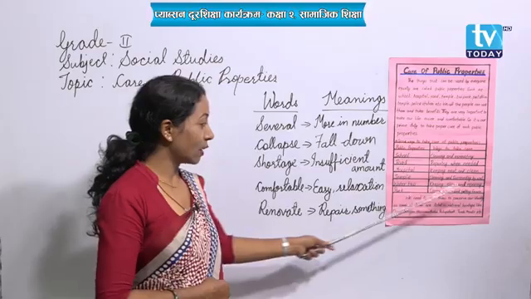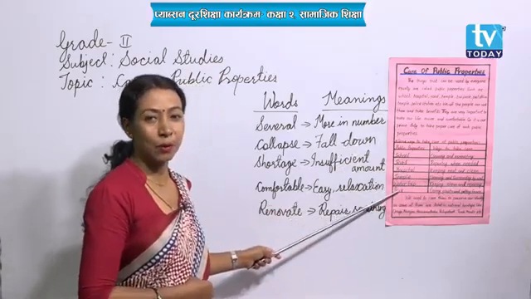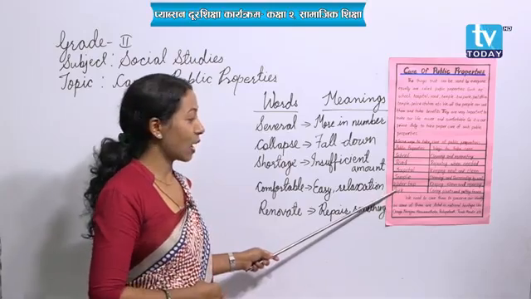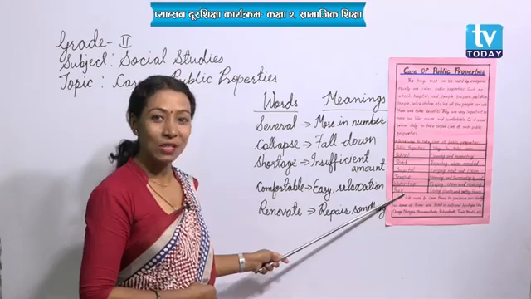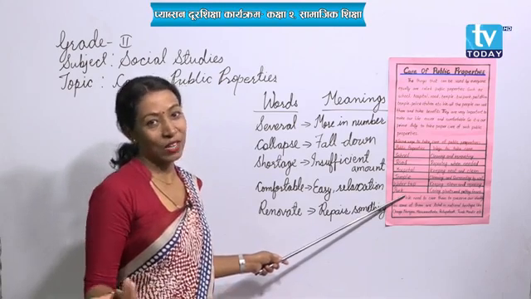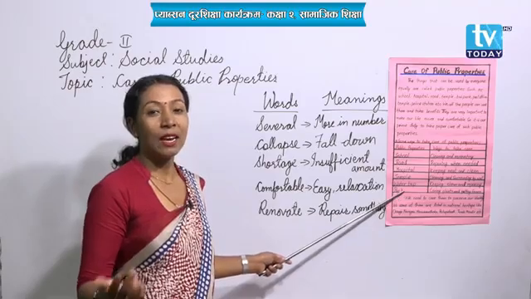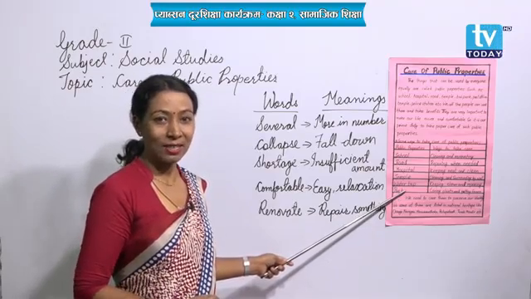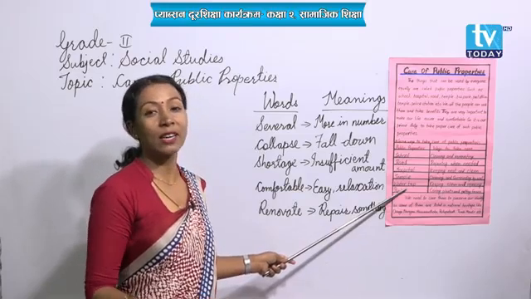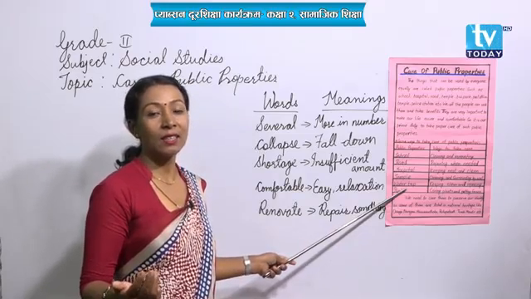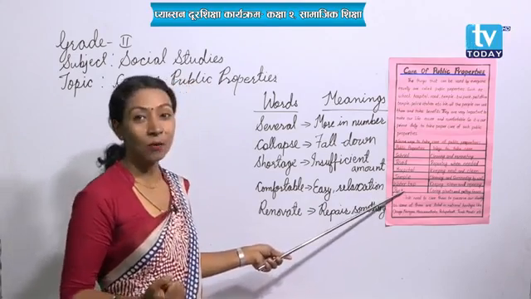Right? Okay. Then the last one, but not the least, there may be many other public properties. A few examples I have given here. Okay. So that is park. Do you like to visit park? Yes, obviously, isn't it? Whenever we have free time, everybody likes to visit park. Right? So here, park is also a public property. Anyone can go there and spend their time. Right? So how to take care of park?